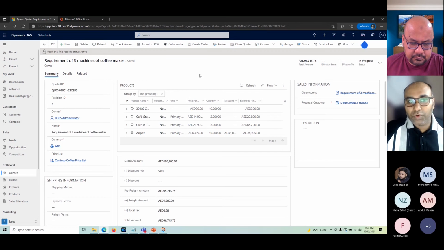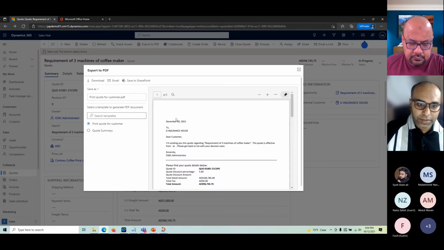Okay, so now to send it to the customer, we can click on export to PDF. On the left hand side, we see templates. We could have multiple templates. The first template, which is selected by default, is print quote for customer.